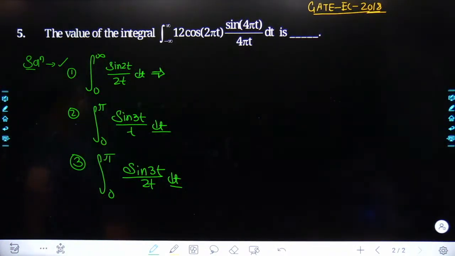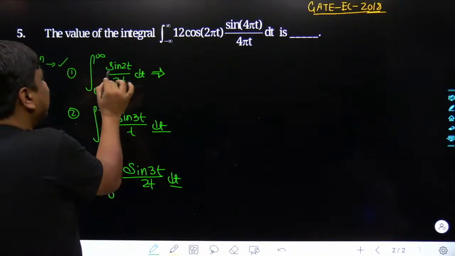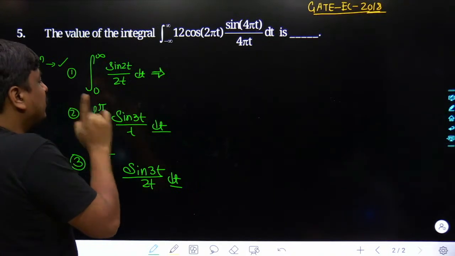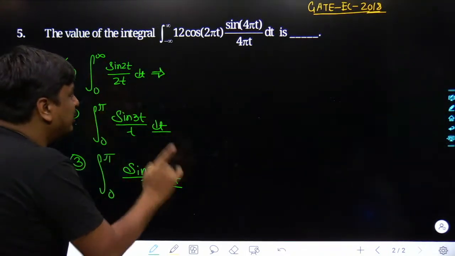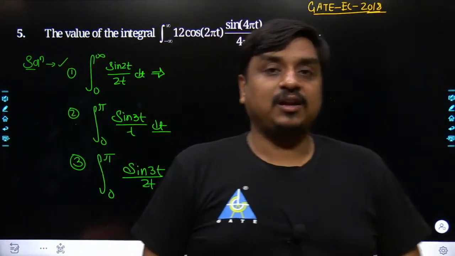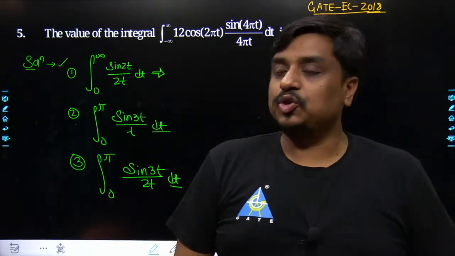I know many of these students would start solving this problem using the scratch method of the Laplace integration, and once you do so, unnecessarily you are wasting your time. Should I be repeating the same sentence which I have communicated just now? Many of the students would say, sir, it is in the form of sin t divided by t. That means this problem could have been knocked off with the help of Laplace integration, and we had to start this problem from the very scratch. Once you start this problem from scratch, definitely an enormous amount of time is going to be wasted, which is not at all important.